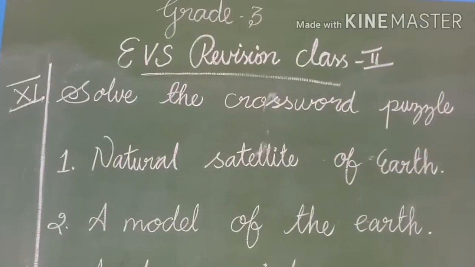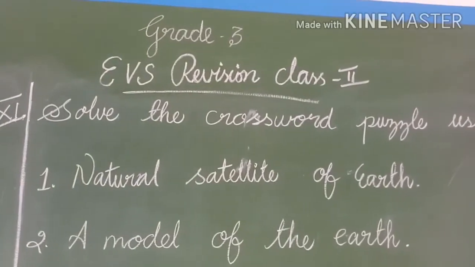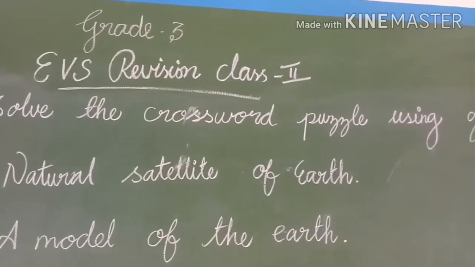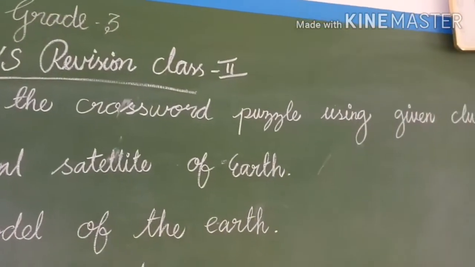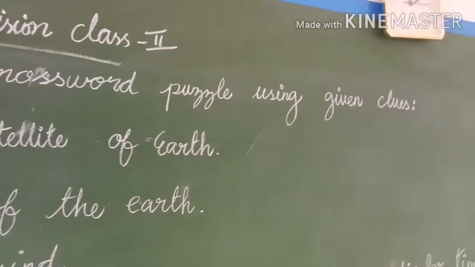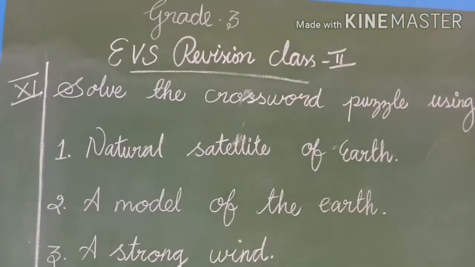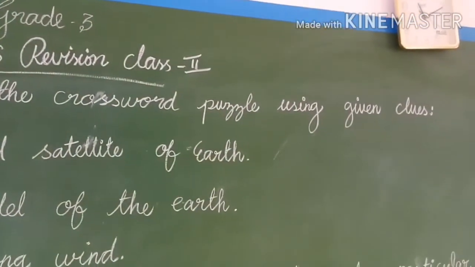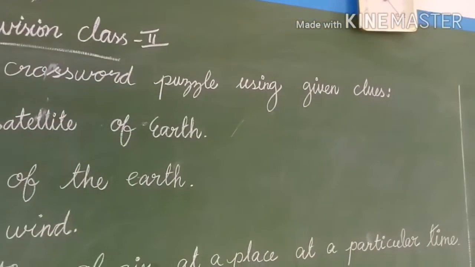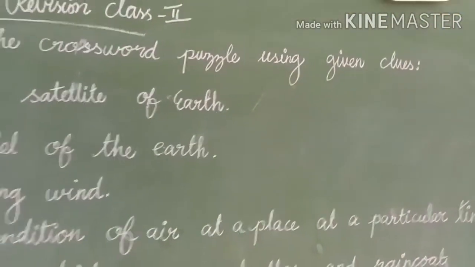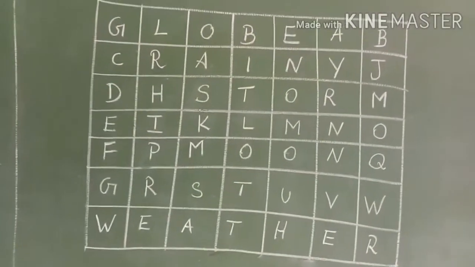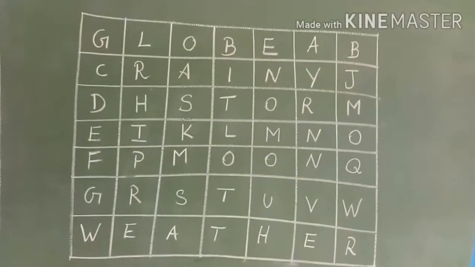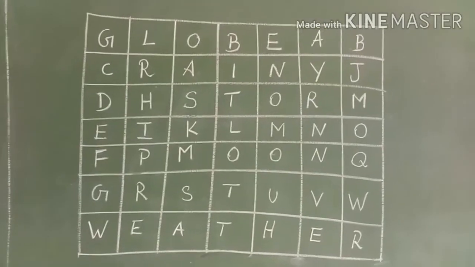Children, the 11th pattern is solve the crossword puzzle using given clues. Crossword means, you know children, see here the words, which means the answers, are hidden.